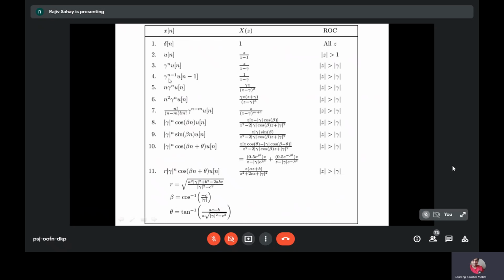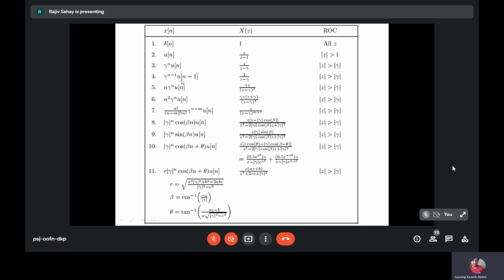If you see here, it is gamma to the power n minus 1. Therefore, it is 1 by z minus gamma. If it was gamma to the power n minus 1, u of minus n minus 1, then you would have the ROC mod z less than mod gamma.